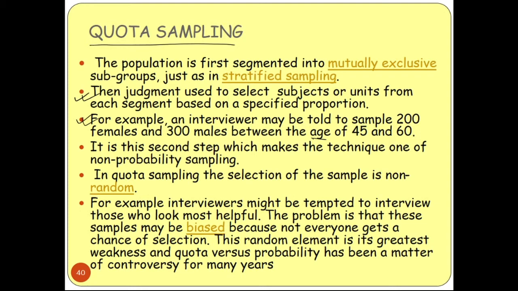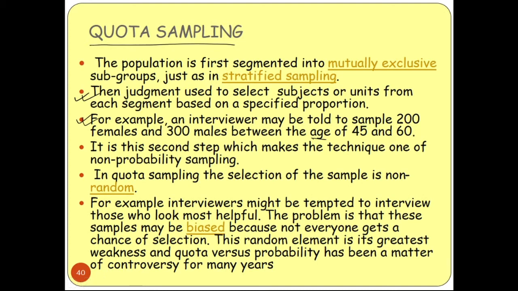So it is the second step which makes the technique one of non-probability sampling. In quota sampling, the selection of the sample is non-random. Here you are not choosing the data randomly, you are selecting some persons intentionally.